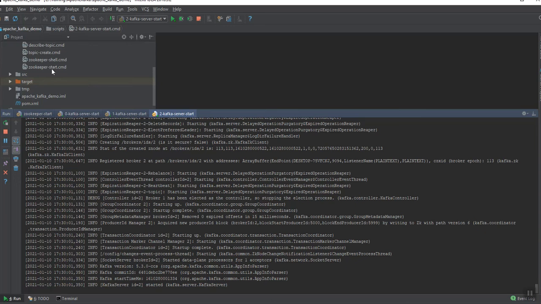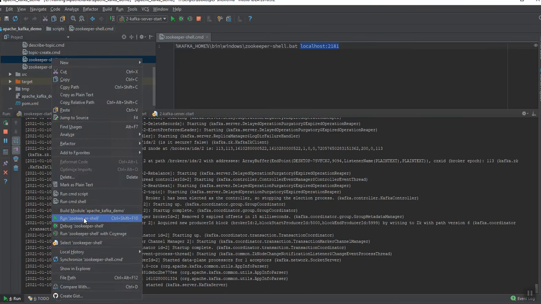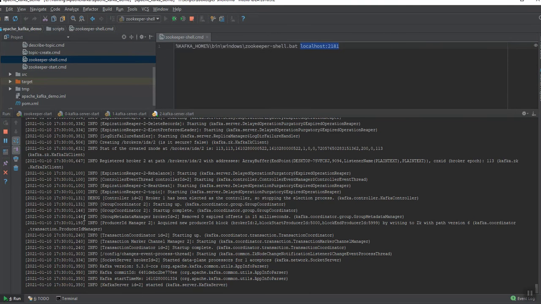Let me start this to open the ZooKeeper shell. So here the ZooKeeper shell has been opened.